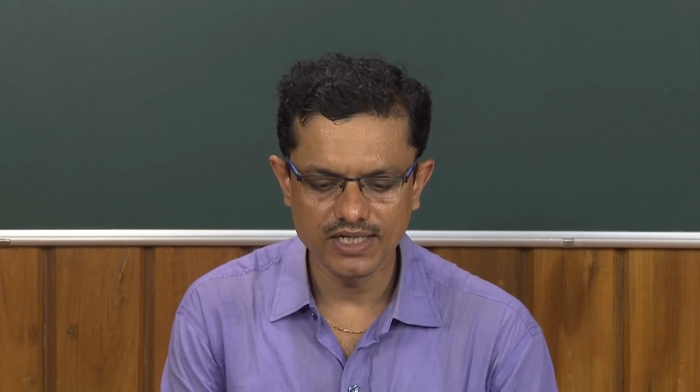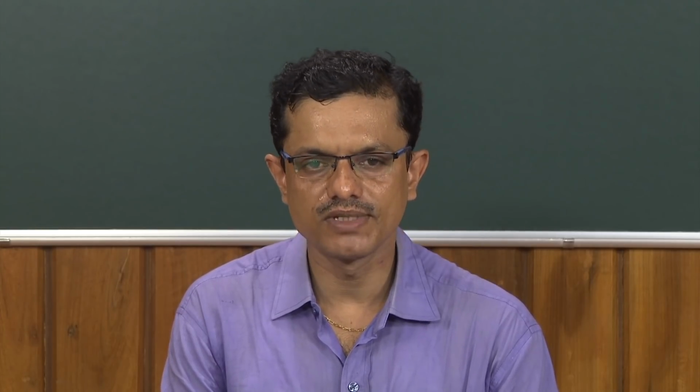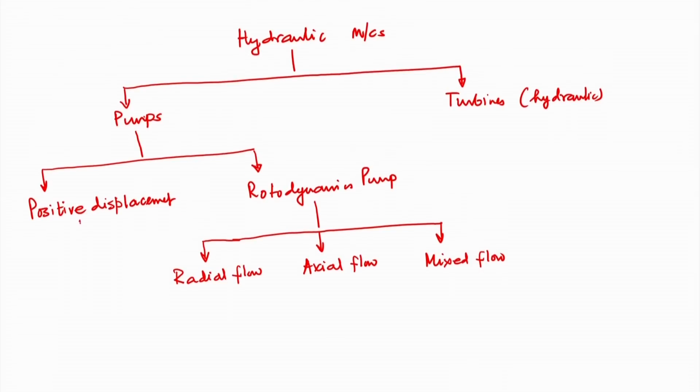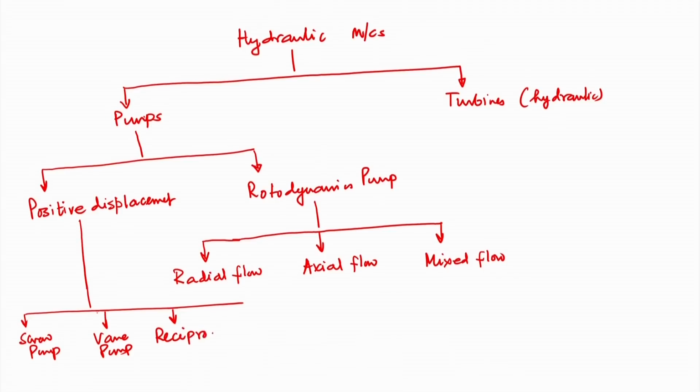Pumps can be classified into two categories, positive displacement pump and rotodynamic pump. There are many positive displacement pumps: screw pump, then we have gear pumps, vane pump, reciprocating pump, or gear pump.